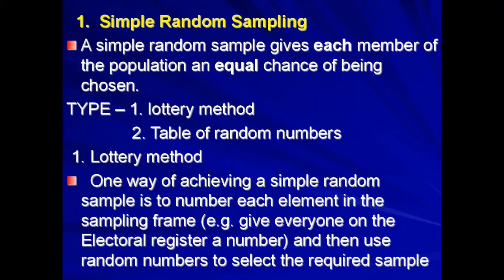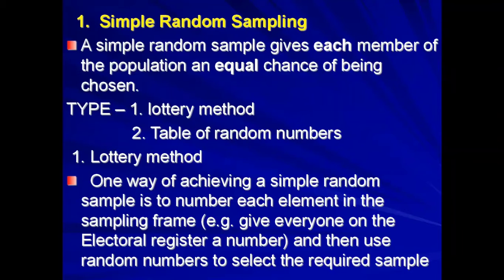So let's take first simple random sampling. What is simple random sampling? A simple random sample gives each member of the population an equal chance of being chosen, for which there are the lottery method and the table of random numbers.